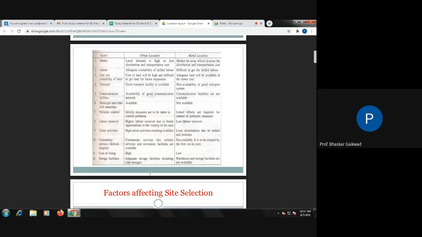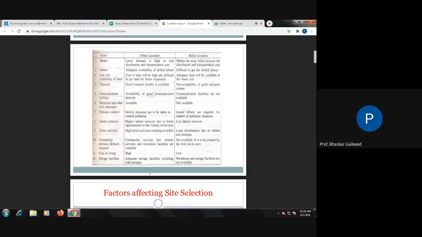Then community service. You will get better community service in the city area. Schools, hospitals, and any other facilities are easily available in the urban area. But such facilities you will not get in a rural area. Cost of living in an urban area is high as compared to a rural area. And the last one, storage facility: adequate storage facility, including cold storage. You will easily get warehouses in urban areas, while storage facilities are not available in rural areas. But nowadays, warehouses and storage facilities are made available in rural areas also.